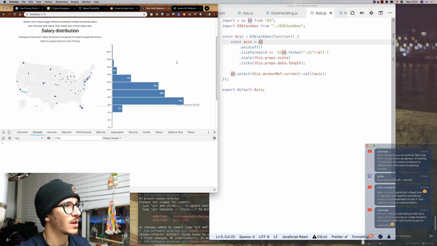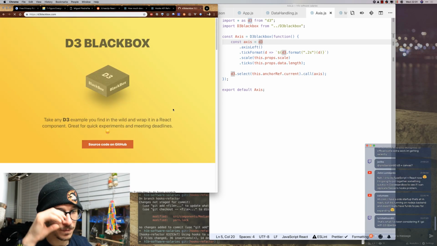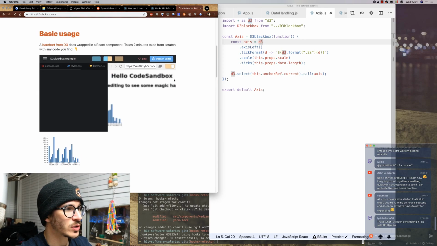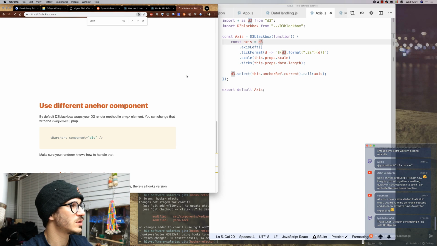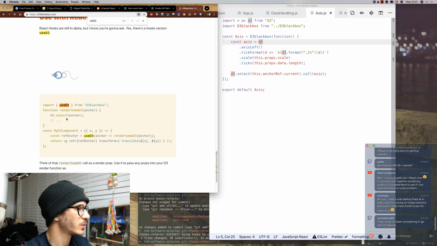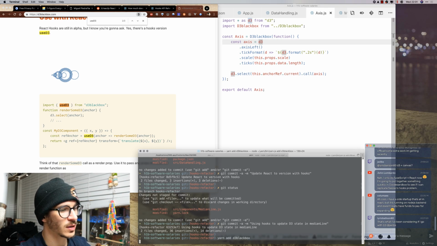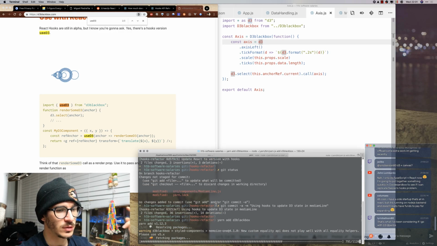So let's see. You can find it on d3blackbox.com, and I think it should still work, but we're going to see. So useD3, where is it? It should work like this. Let's see then. So hooks refactor, yarn add d3blackbox, and we're going to see if we can actually make it work. Getting all the code.